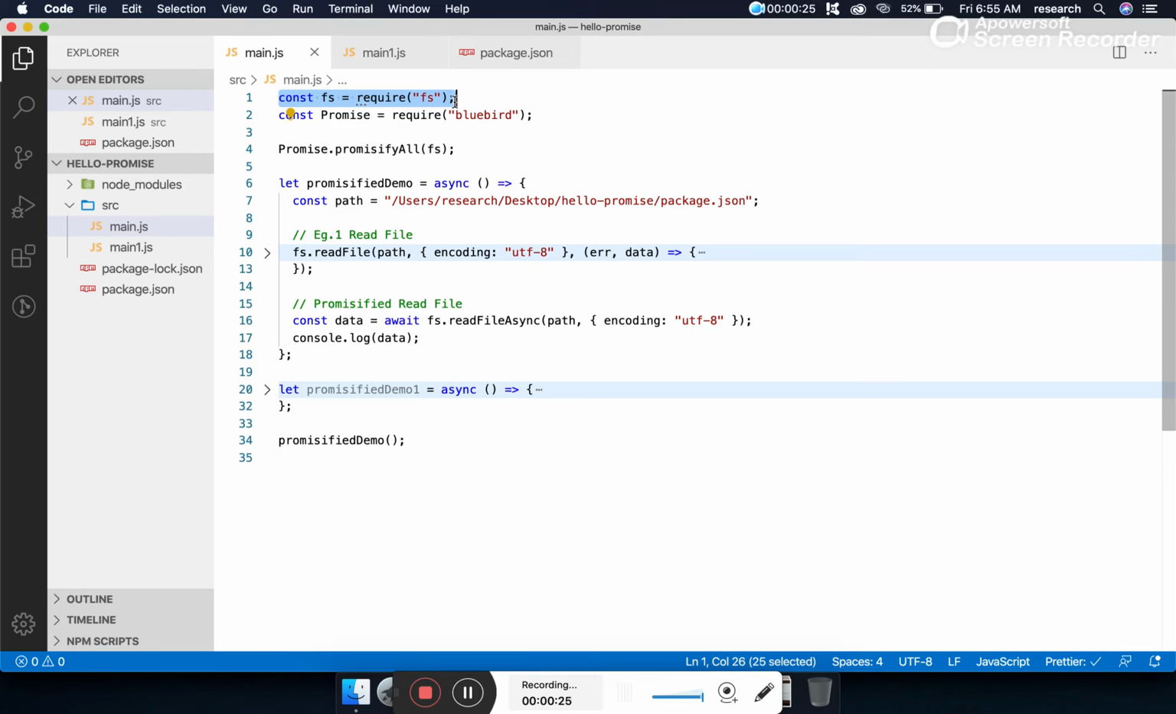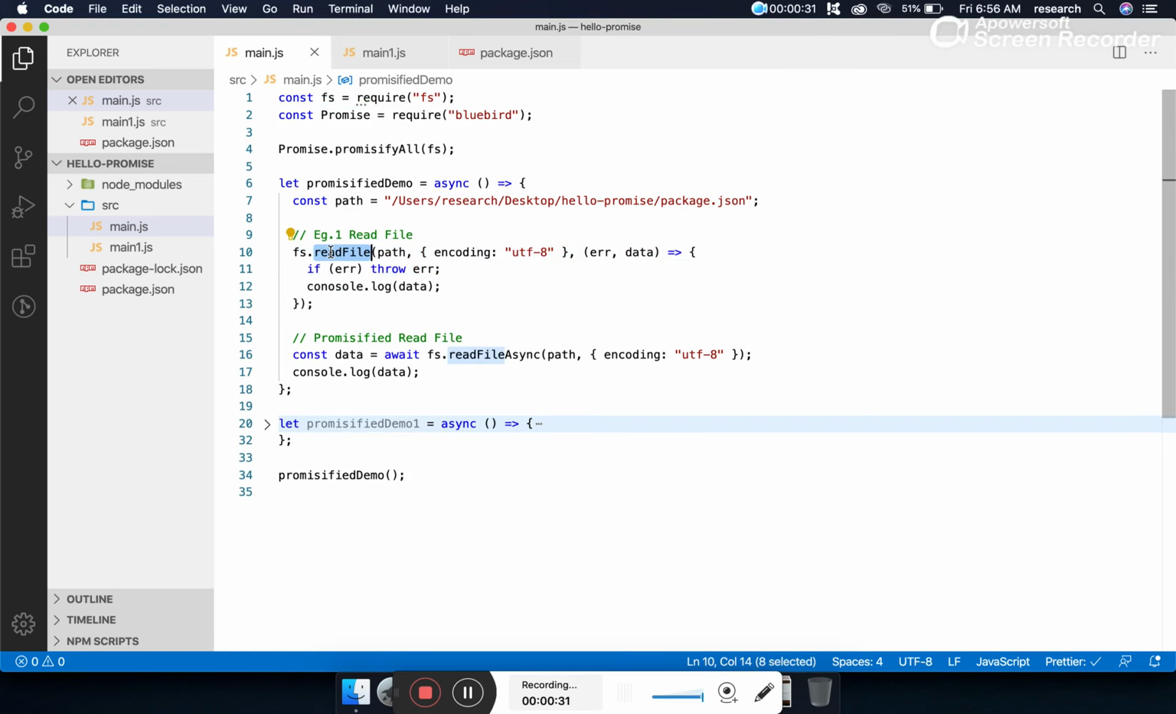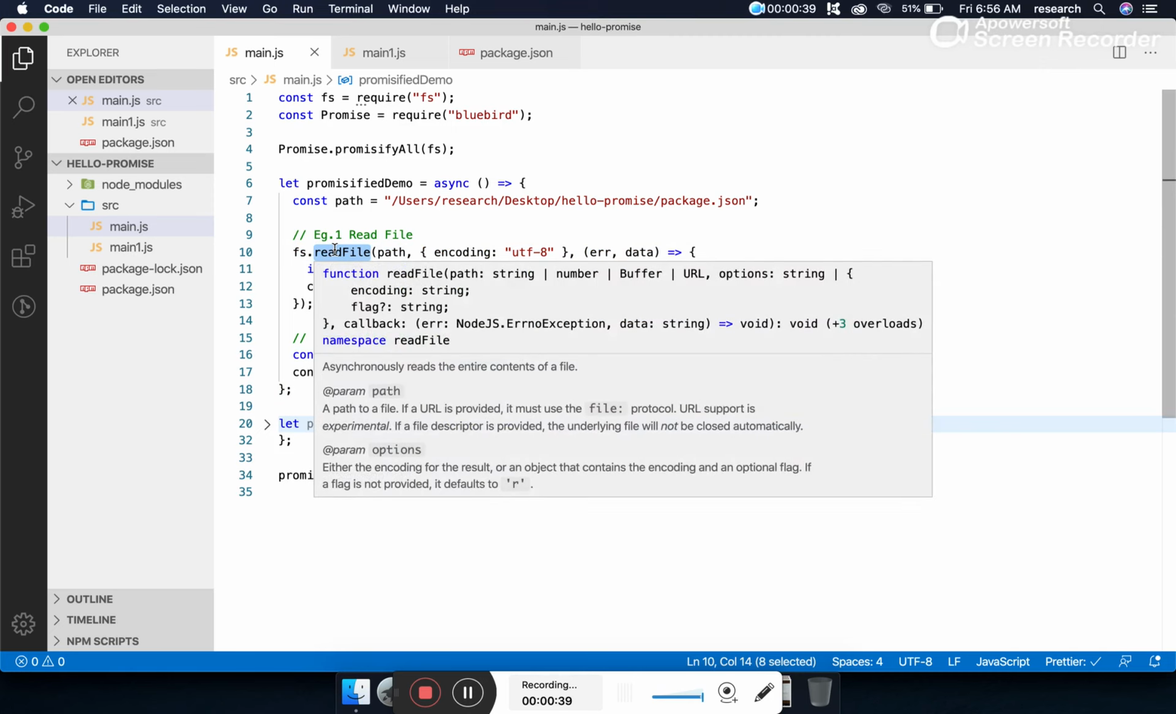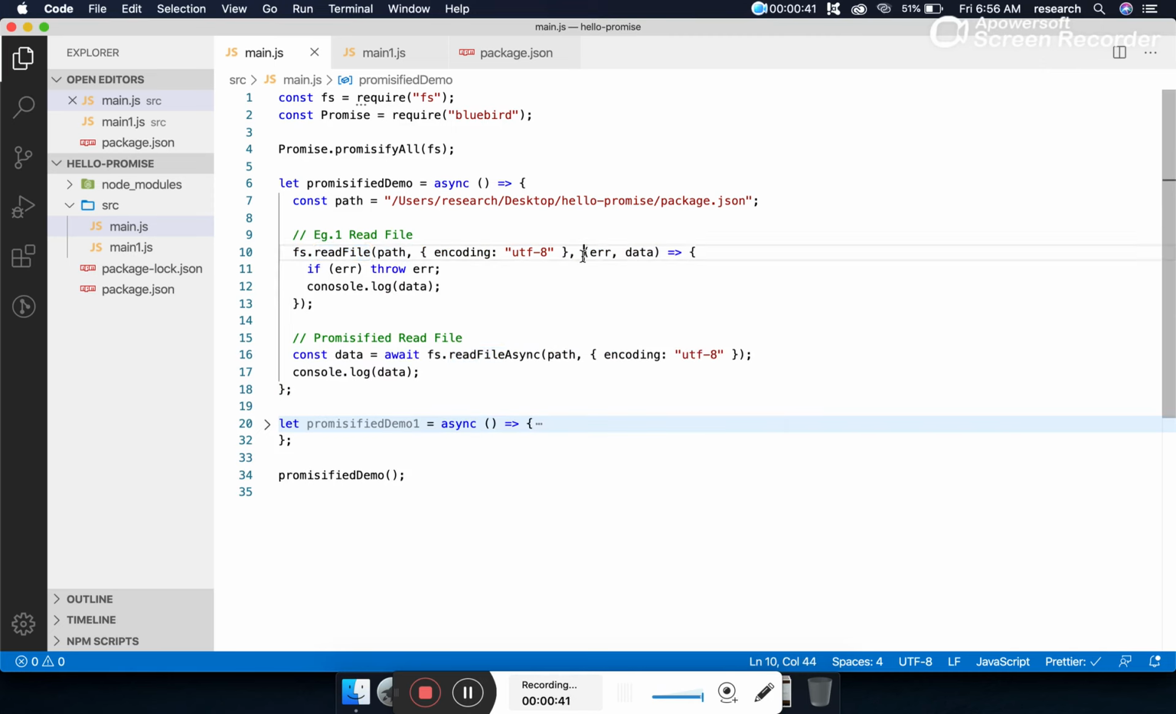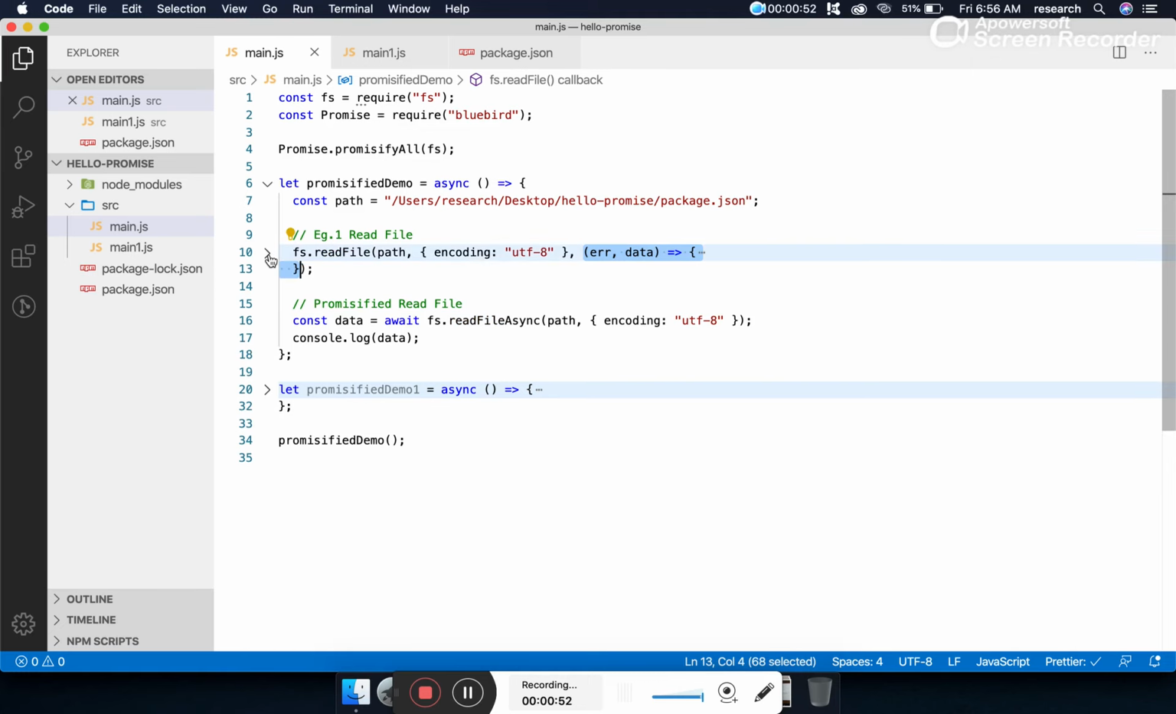Promisification, in simpler terms, means avoiding the callback. What do I mean by avoiding the callback? In Node.js, most of the libraries and most of the functions come with an option of a callback to provide the asynchronous feature. But sometimes working with the callback can become a little difficult.